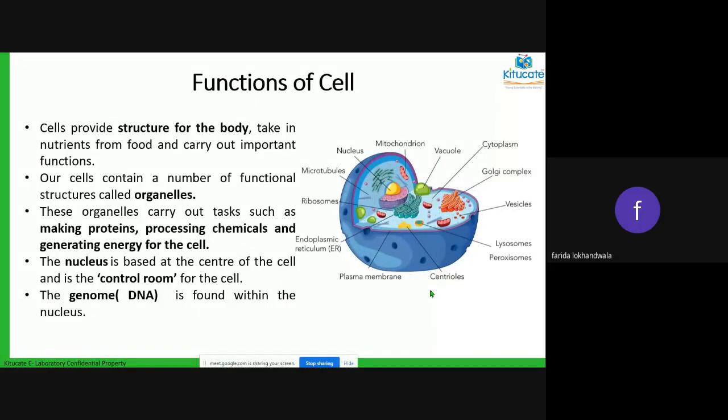So your DNA is the main function which is telling a muscle cell to work as a muscle cell. The DNA is responsible for everything. That is why a cow's baby will look like a cow. A human baby will look like a human. Okay. Coronavirus, one virus is multiplying into many viruses. That virus has got DNA inside it, which is telling, okay, yes, we have to multiply and look like my parents' cell only. So your DNA is very important, which is present in the nucleus of the cell.